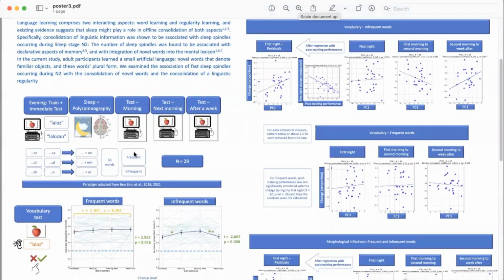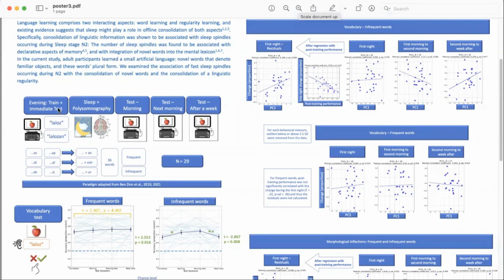In this experiment, participants arrived at the lab and studied a small artificial language. For example, they learned that the word lalos denotes the object apple, and that the plural form of this word is lalausa. Both these forms are novel words. Unbeknown to the participants, the end of the stem actually determined the plural suffix.